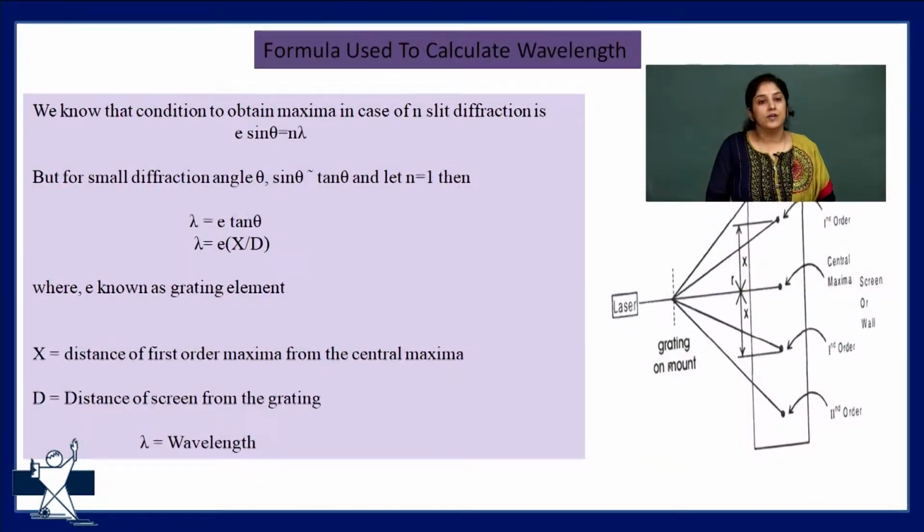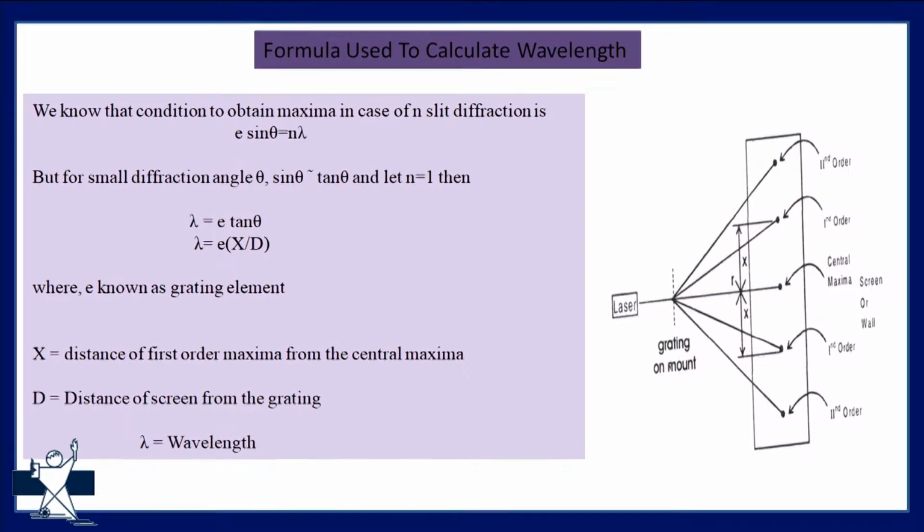To calculate the wavelength of laser light, we use the formula lambda equals e x over D. In the right-hand side figure, there is a schematic diagram. You can see there is a laser, then a grating, and as the laser passes through the grating, we get the central maxima, first order maxima, second order maxima, and so on.